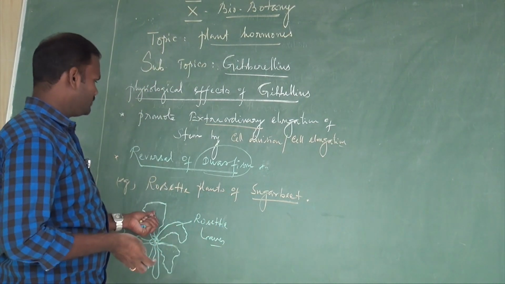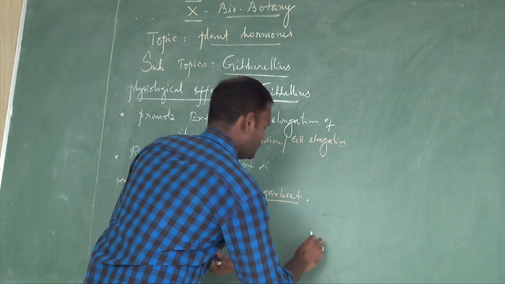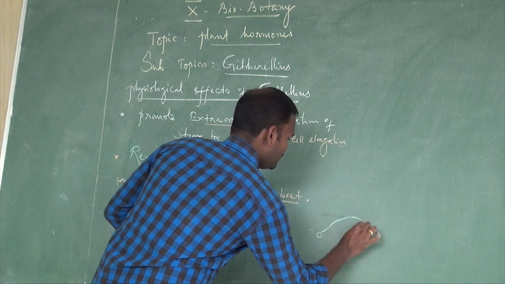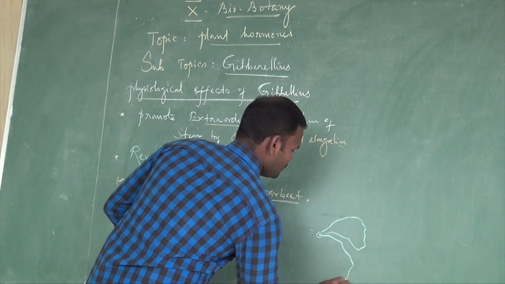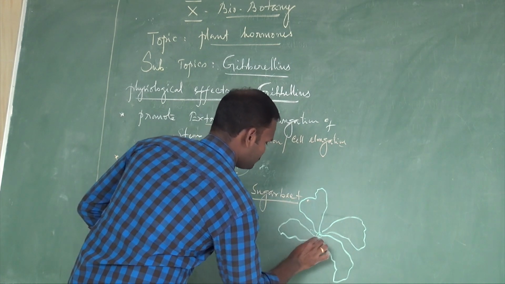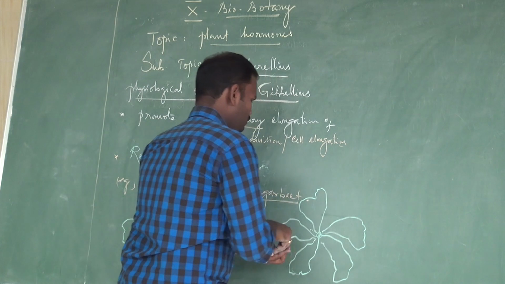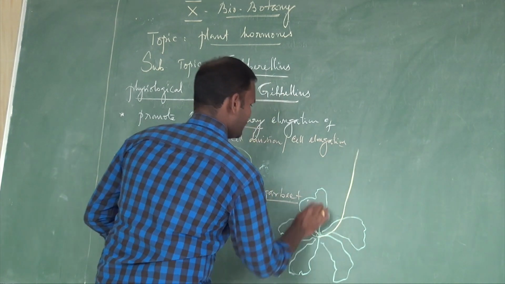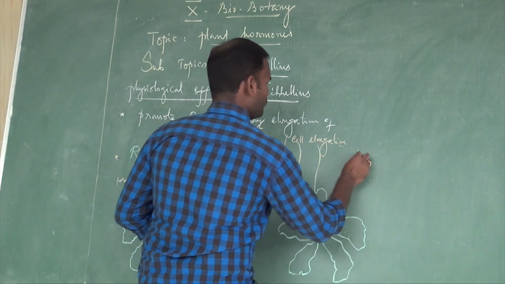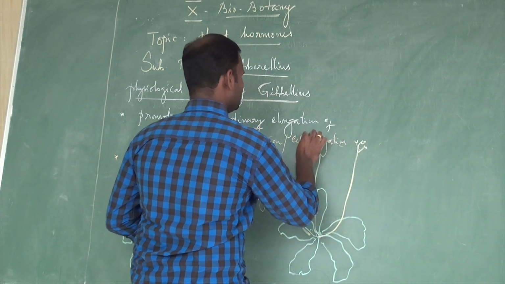After the treatment with gibberellic acids, the plant shows internodal elongations. The tip may produce an inflorescence.